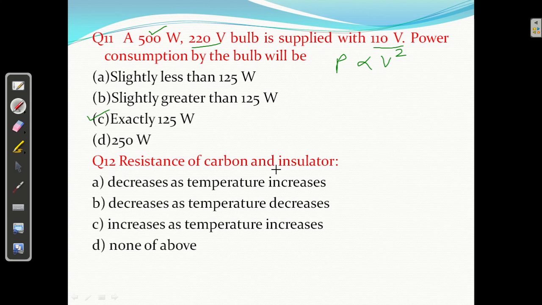The resistance of carbon and insulator decreases as temperature rises. This is correct. Not increases as the temperature increases, and not decreases as the temperature decreases. So the first answer is correct. Carbon and insulator, that is, insulating material: if you increase the temperature, resistance decreases, right? So answer A is correct.